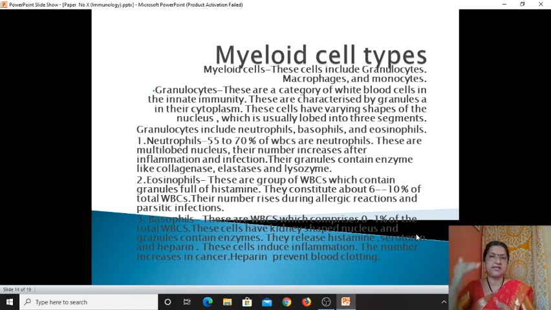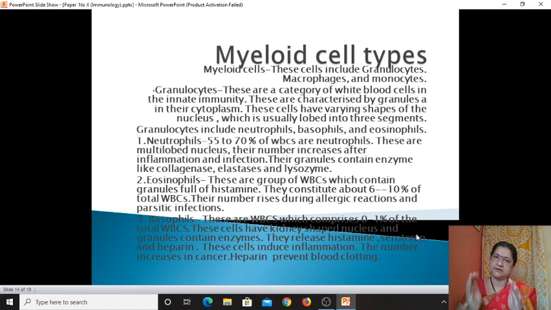These cells are blood cells actually: basophil, eosinophil, neutrophil, the granulocytes. They can be demonstrated by blood staining. If we prepare a blood smear and stain it with Leishman stain, we can easily differentiate the eosinophil, basophil, neutrophil, small lymphocyte, and large lymphocyte.